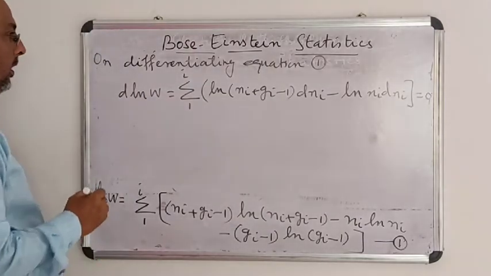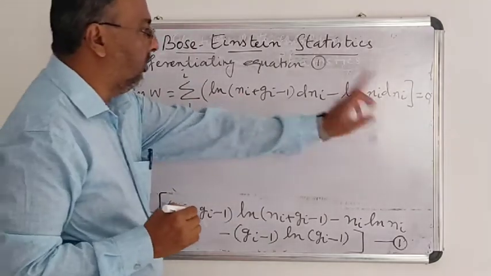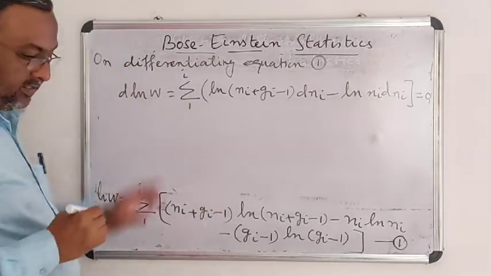Because d ln W is equal to 0, you know already. And now I am reversing the sign.